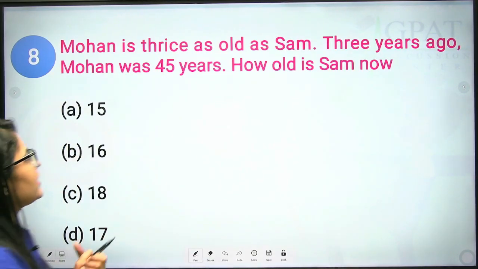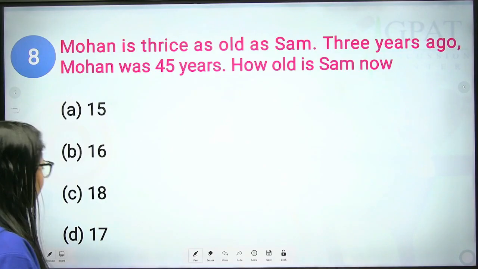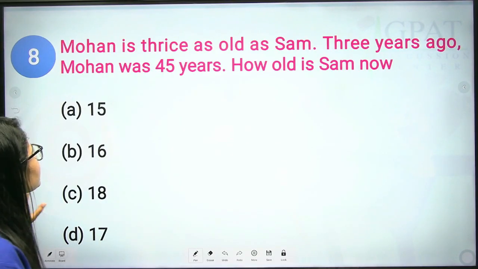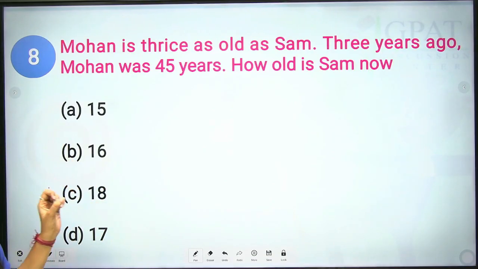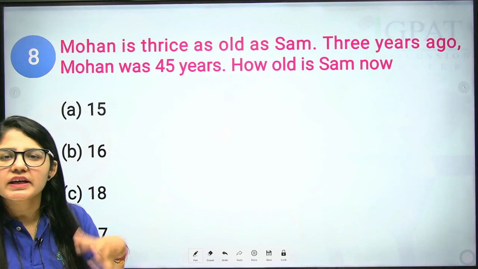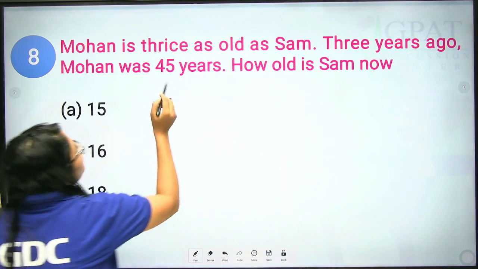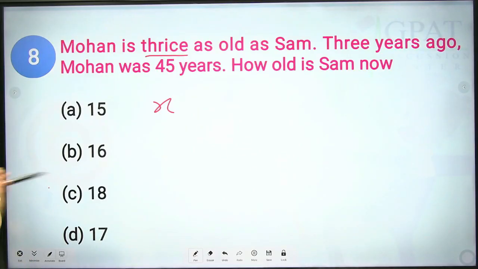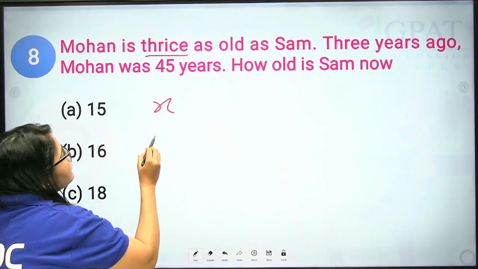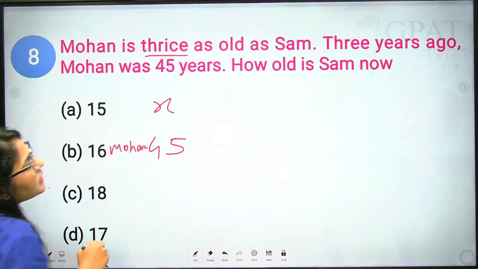Mohan is thrice as old as Sam. 3 years ago, Mohan was 45 years. How old is Sam now? Fine. Let's check this question. We can assume Sam's age as X. Clear? Mohan is thrice as old as Sam. Fine. 3 years ago, Mohan's age was 45. So this was the age of Mohan 3 years ago.